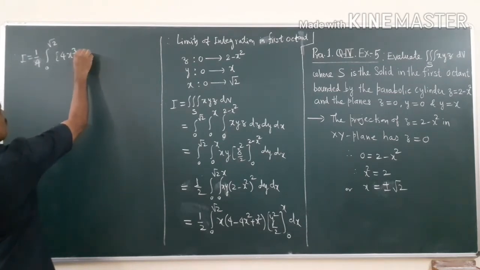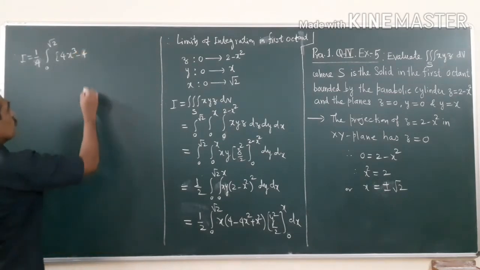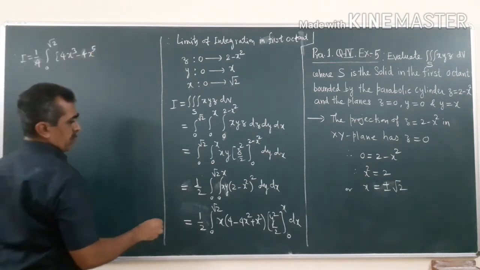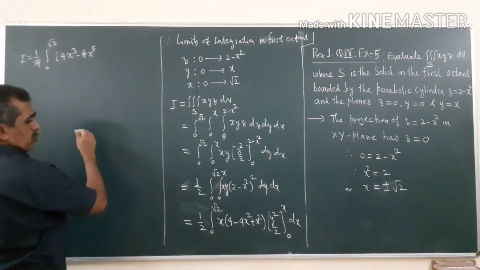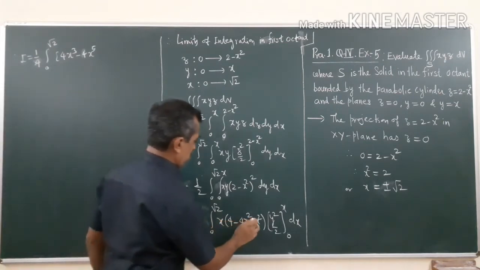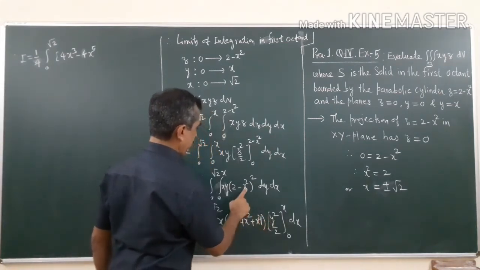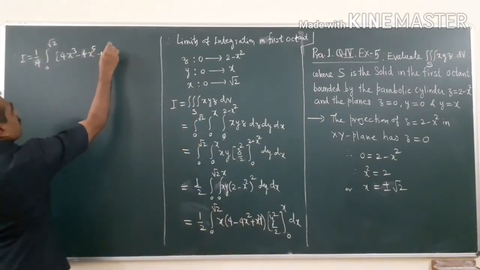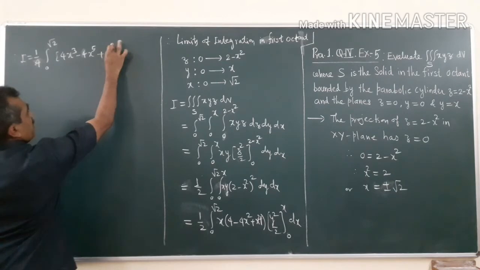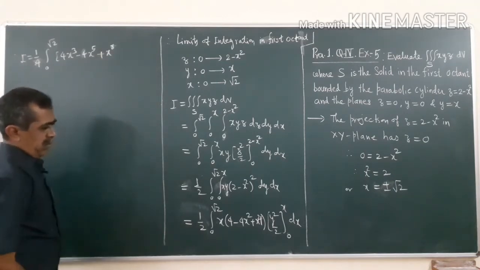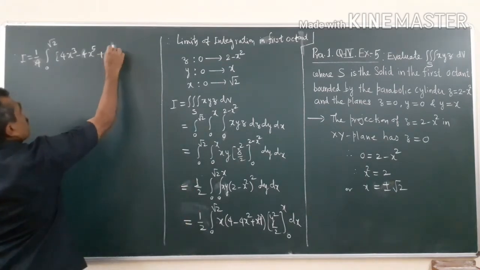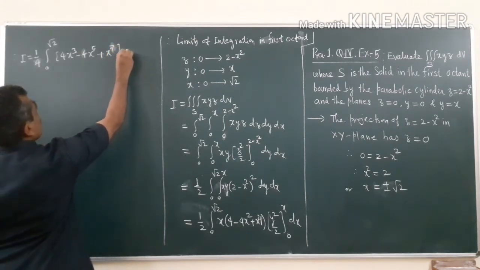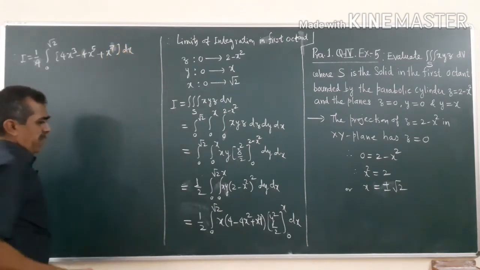4 x raised to 5 plus x raised to 4, I have made a mistake here, this should be x raised to 4, x square is x raised to 4, plus x raised to 7, and yes, this is with respect to x.